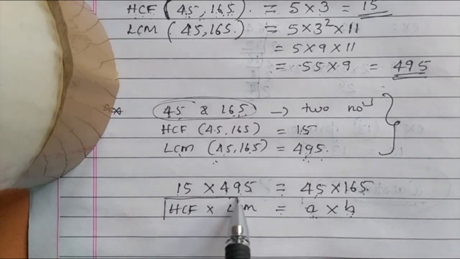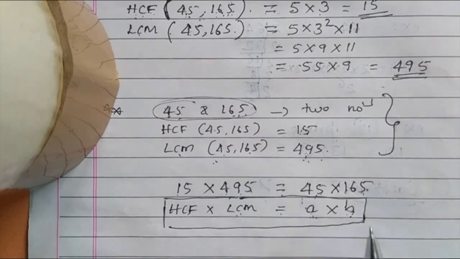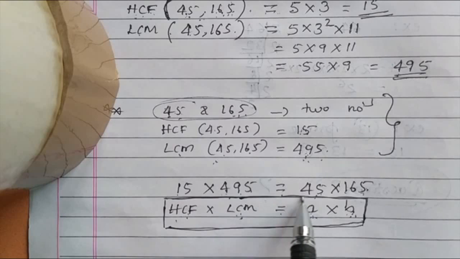This is a very important formula. We use this formula to find any one unknown. In some questions they give the HCF, the first number, and the second number, and ask to find the LCM. Or the LCM and the product of two numbers are given, and you find the HCF. So it is a very important formula we obtained: HCF into LCM is equal to the product of the two numbers.